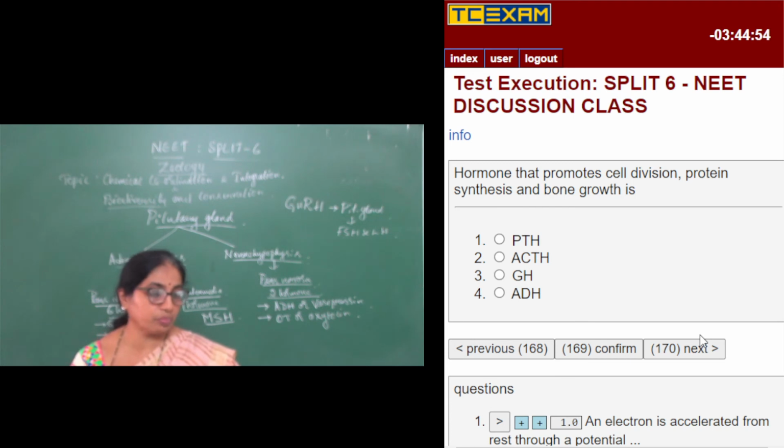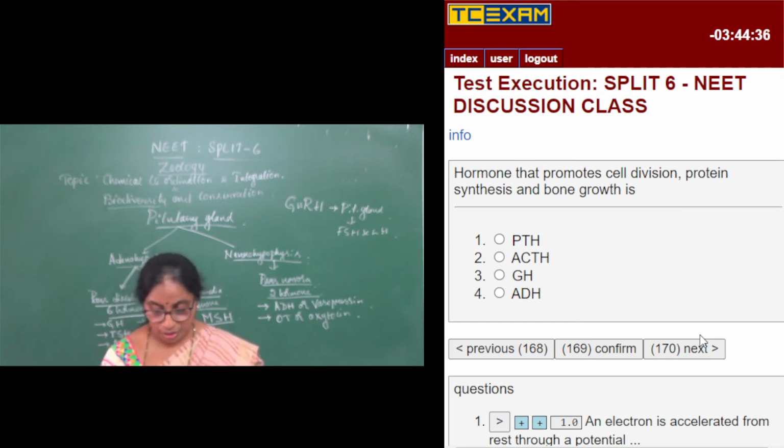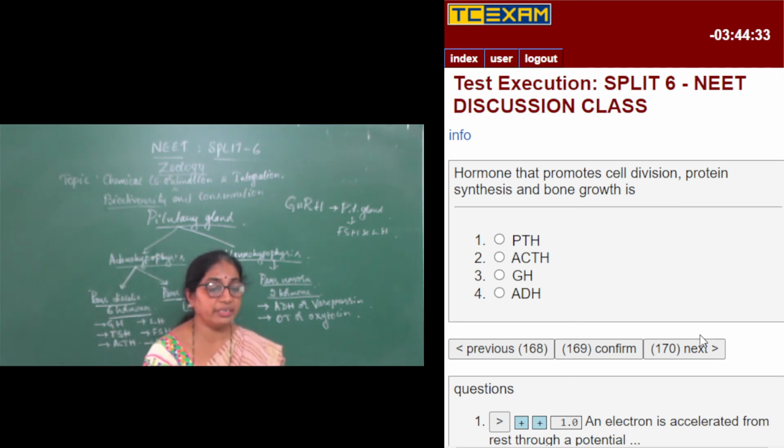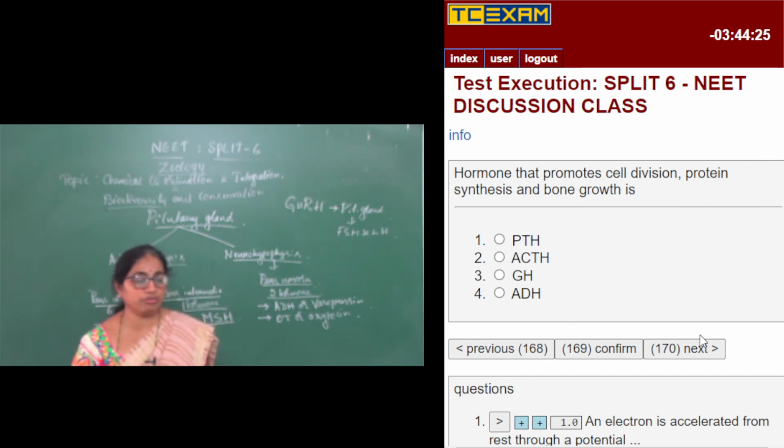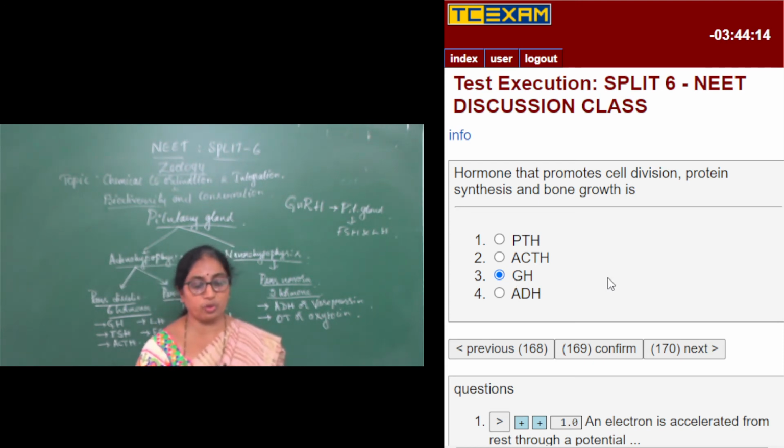Hormone that promotes cell division, protein synthesis and bone growth is. So we have several options like option number 1 telling PTH, then ACTH, GH and ADH. So we have hormone that promotes cell division. Cell division is required for growth. Protein synthesis, that is also required for growth. Bone growth, so there is an increase in the length of the bone. That is also nothing but growth. So all these happen with the help of GH, that is growth hormone, also called STH, somatotropic hormone.